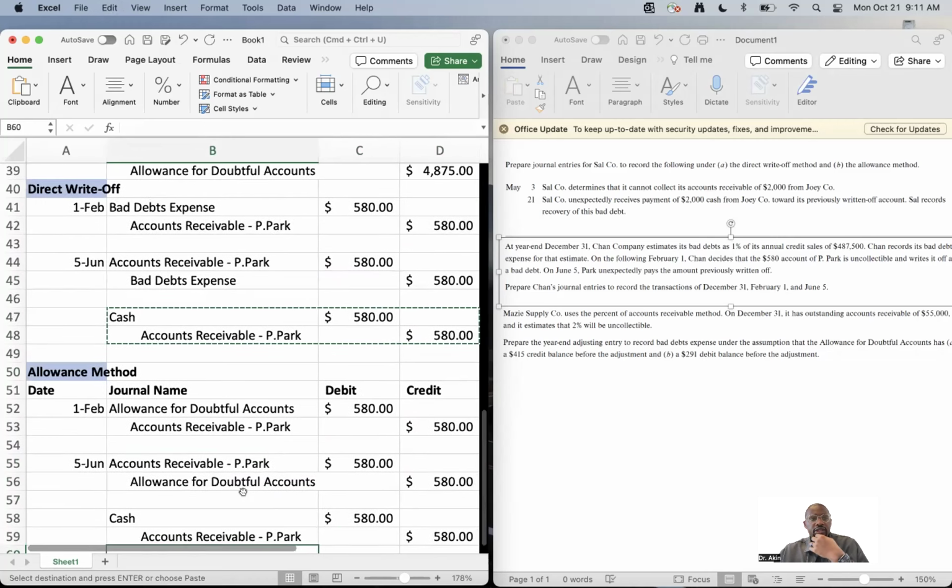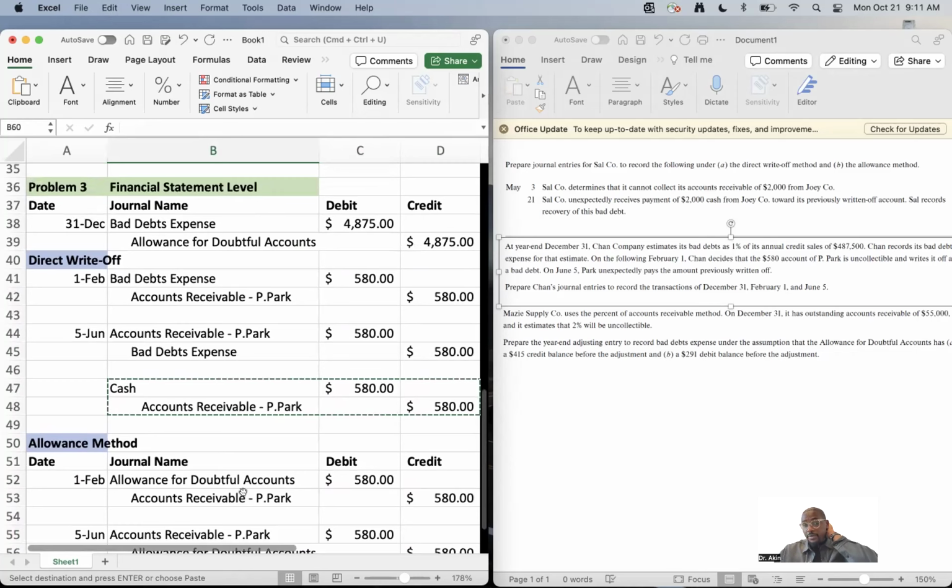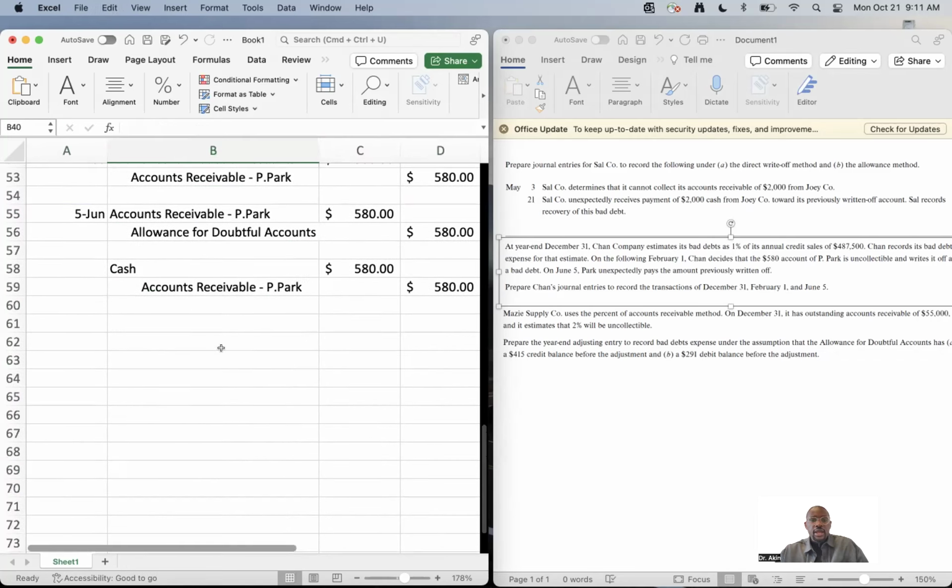So that is problem number three. We looked at how to write off debt, not only from the financial statement, but also the individual level too. We're going to do one more problem and be done for today. That problem is problem four, and we're going to look at it solely on the financial statement level.